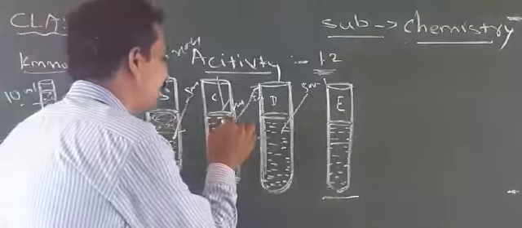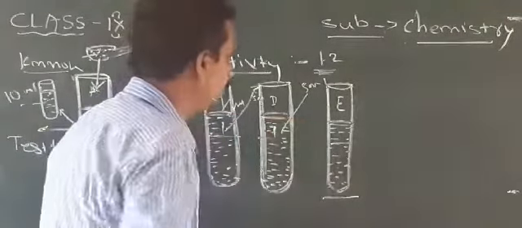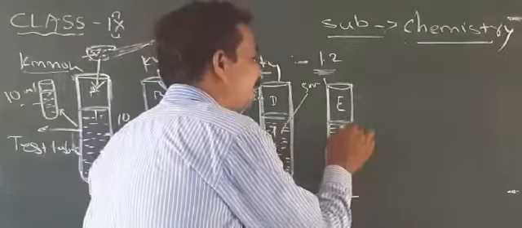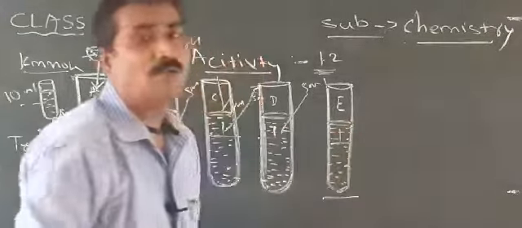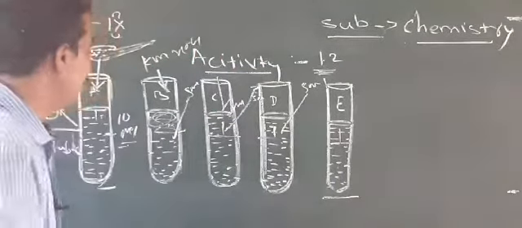Comparing B to C, again a little lighter. C to D, again a little lighter. And comparing D and E, E is totally light in color.